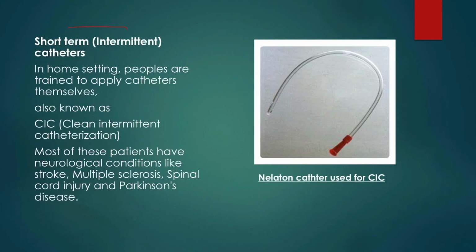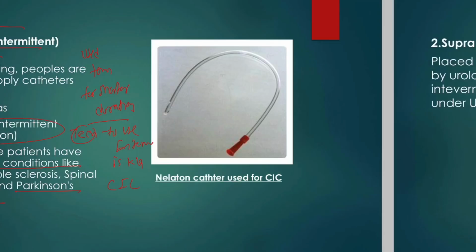While the short-term or intermittent catheters are used temporarily for shorter duration, the technique to use an intermittent catheter is known as clean intermittent catheterization. Most of these patients have neurological conditions like stroke, multiple sclerosis, and Parkinson's disease.